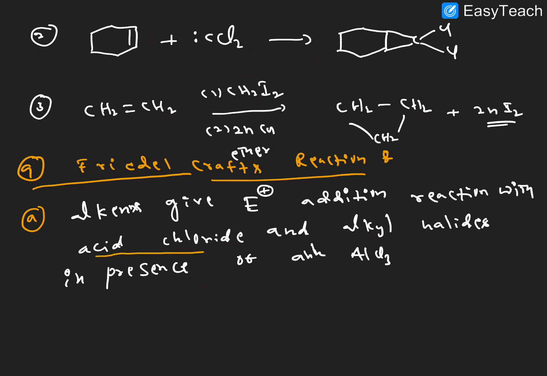It is addition taking place in the presence of acid chloride, and here halides, in the presence of anhydrous aluminum chloride. This is the catalyst. Let us discuss examples here. In that, Friedel-Crafts alkylation, right?